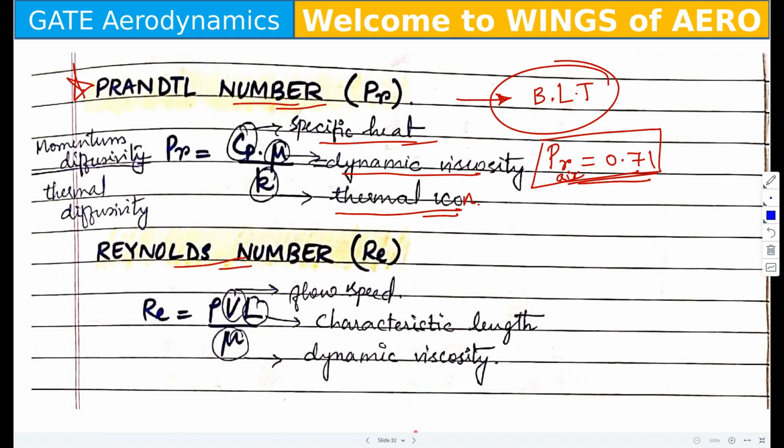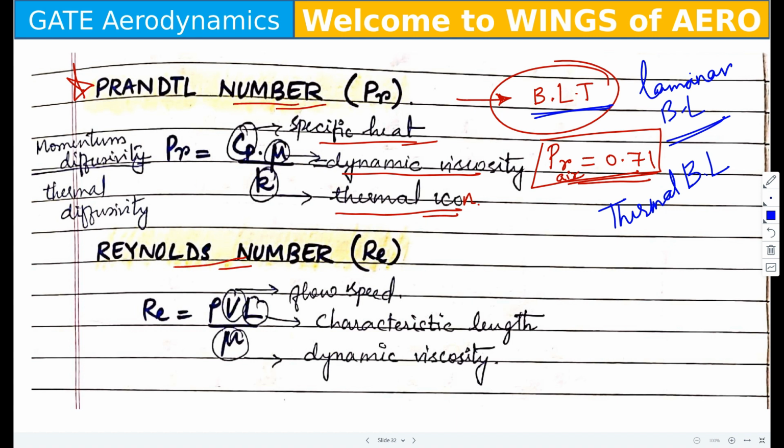Okay, moving to next. Already I have discussed the main important ones, the Euler's and Froude number. Next, another very important one, in the point of the boundary layer theory, the Prandtl number. In the boundary layer theory we will study about the laminar boundary layer and the thermal boundary layer. So to identify the effect or the nature of this boundary layer, we will use this number called the Prandtl number.